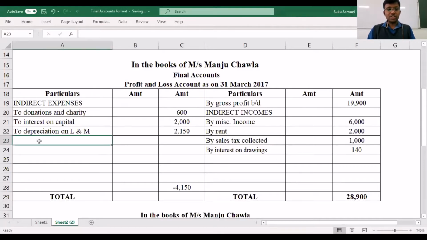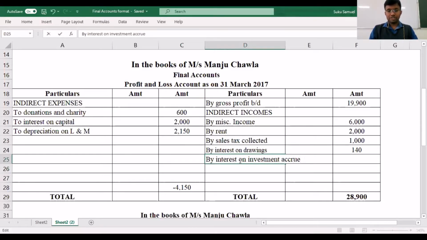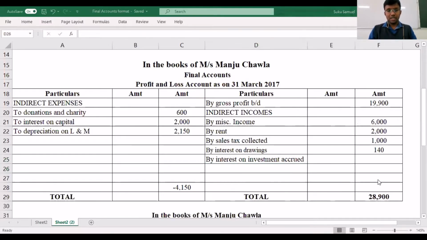Next is interest on investment. Interest on investment would be an accrued income, so we will be treating that on the credit side. Now, what is meant by accrued income? Accrued income is income that you have earned, but for some reason you have not got the payment.